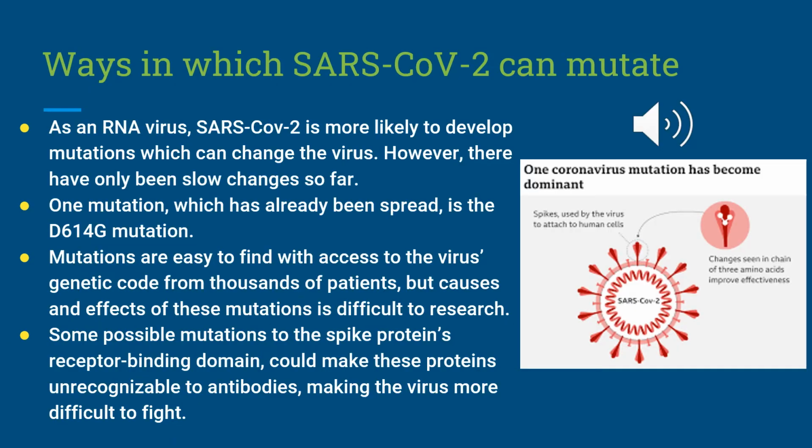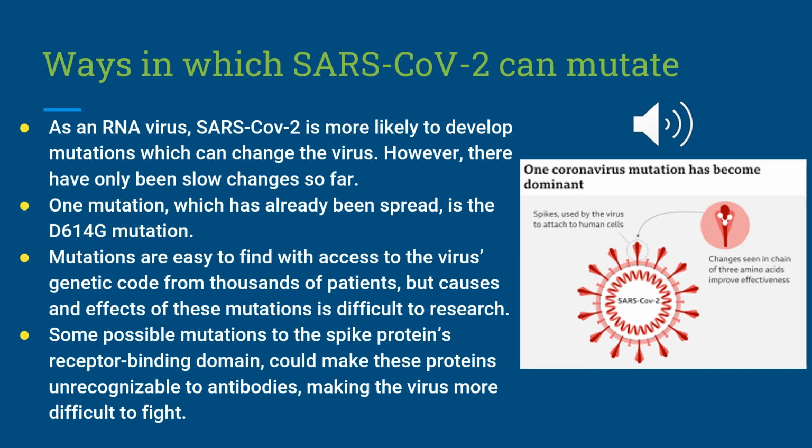What are the ways in which SARS coronavirus 2 can mutate? As an RNA virus, SARS-CoV-2 is more likely to develop mutations which can change the virus. However, there have only been slow changes so far. This virus has a proofreading enzyme which prevents some mutations and gives the virus a mutation rate slower than that of influenza or HIV, which are two other RNA viruses.